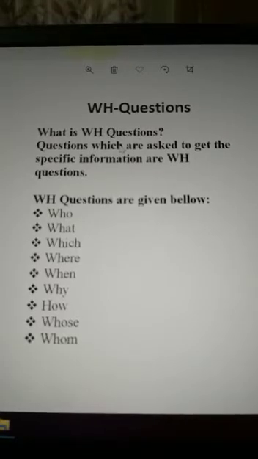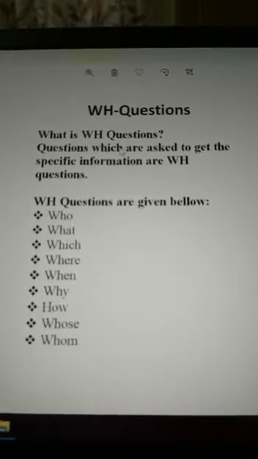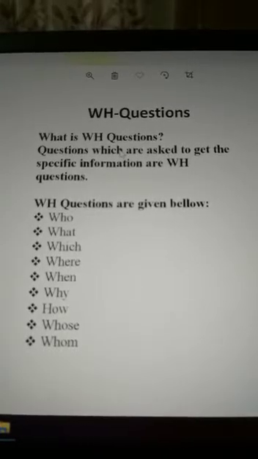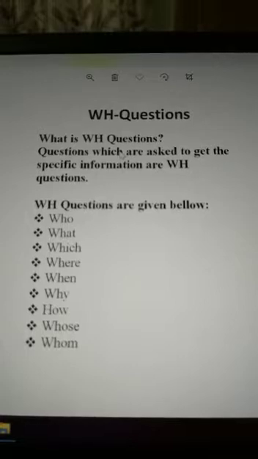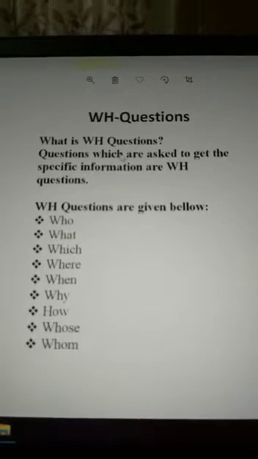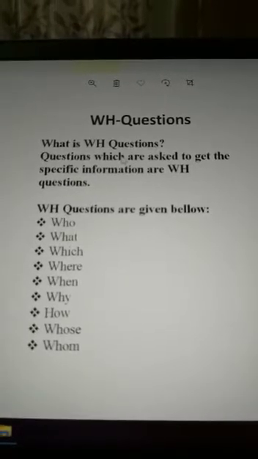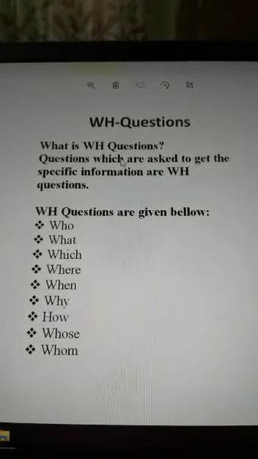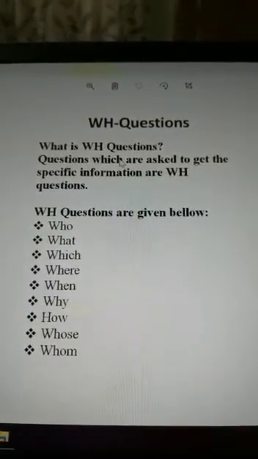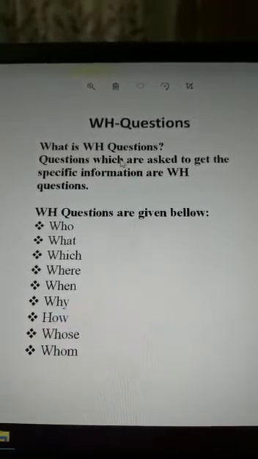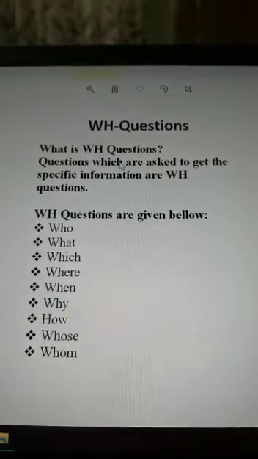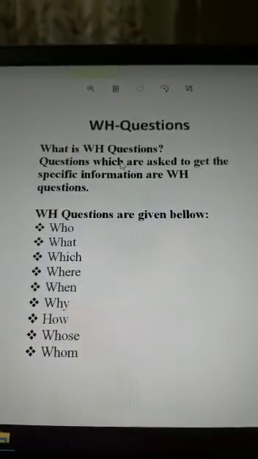I'm going to start today a lesson on WH questions. What are WH questions? Questions which are asked to get specific information are WH questions. The WH questions are given below: who, what, which, where, when, why, how, whose, whom.